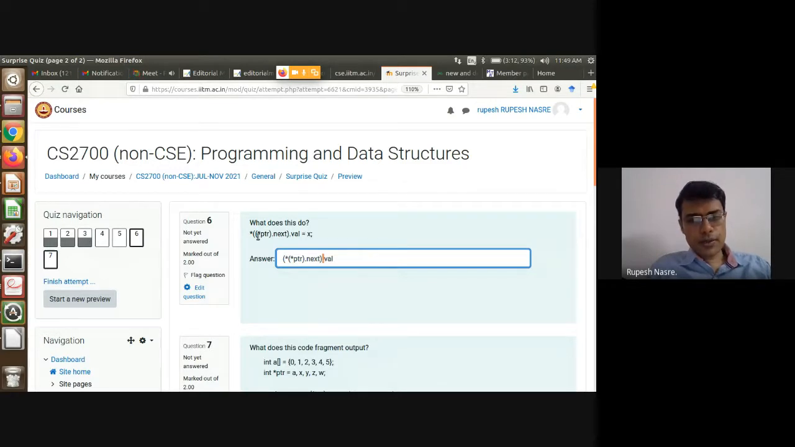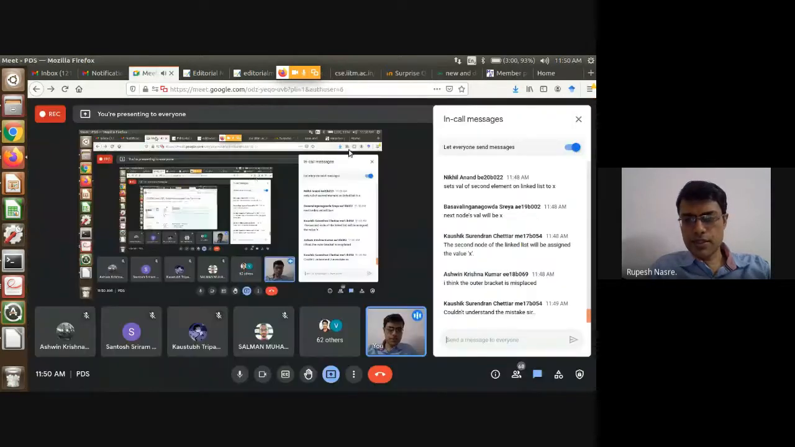But if you do not do it in this manner, since dot has a higher precedence, this part will get evaluated first. So it will go to the node. On that, it will try to do a dot, but there will be a type mismatch because that is node star type. On that, we cannot have a dot. You can have a dot on node rather than node star. And therefore, you will get a compile time error. You are right. Right? Any other concerns?